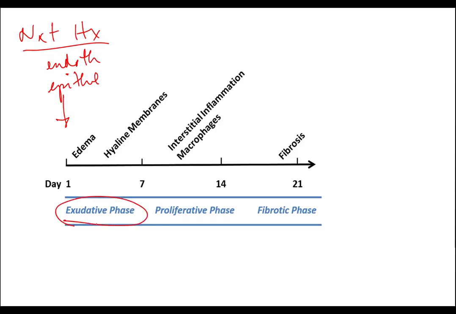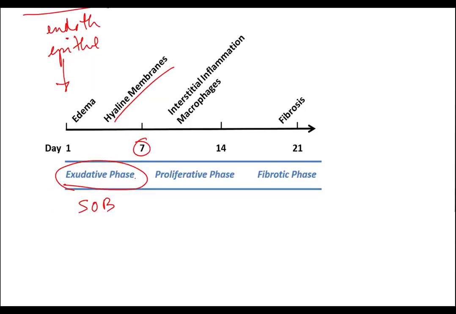The type 1 pneumocyte pumps out the water, but we're left with our high molecular weight proteins, and they form our hyaline membranes. So at this point, our patient is going to have an acute onset of shortness of breath, less than 7 days. They're going to have a PaO2 over FiO2 of less than 300, and they're going to have a high pressure required to inflate their lungs as proof of loss of compliance.